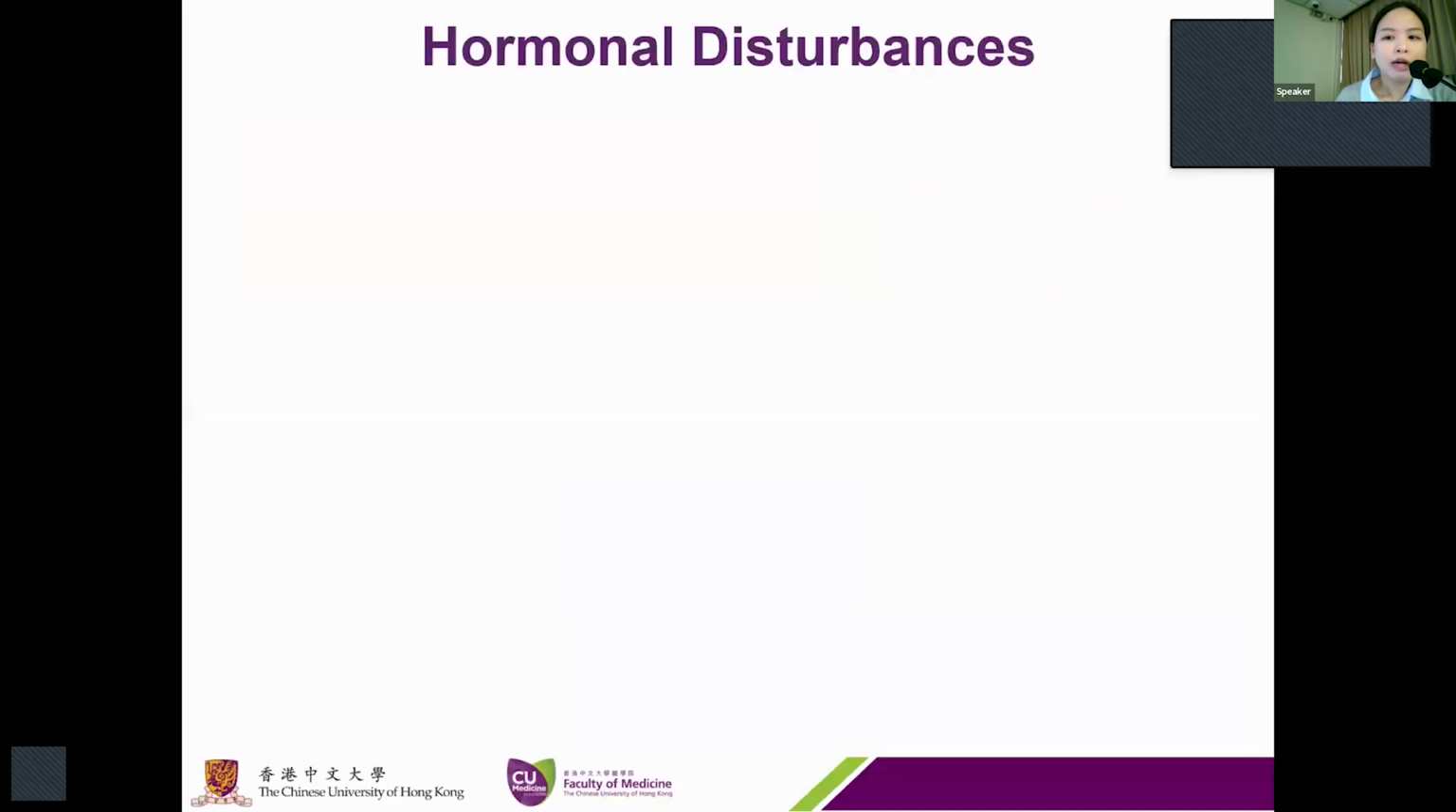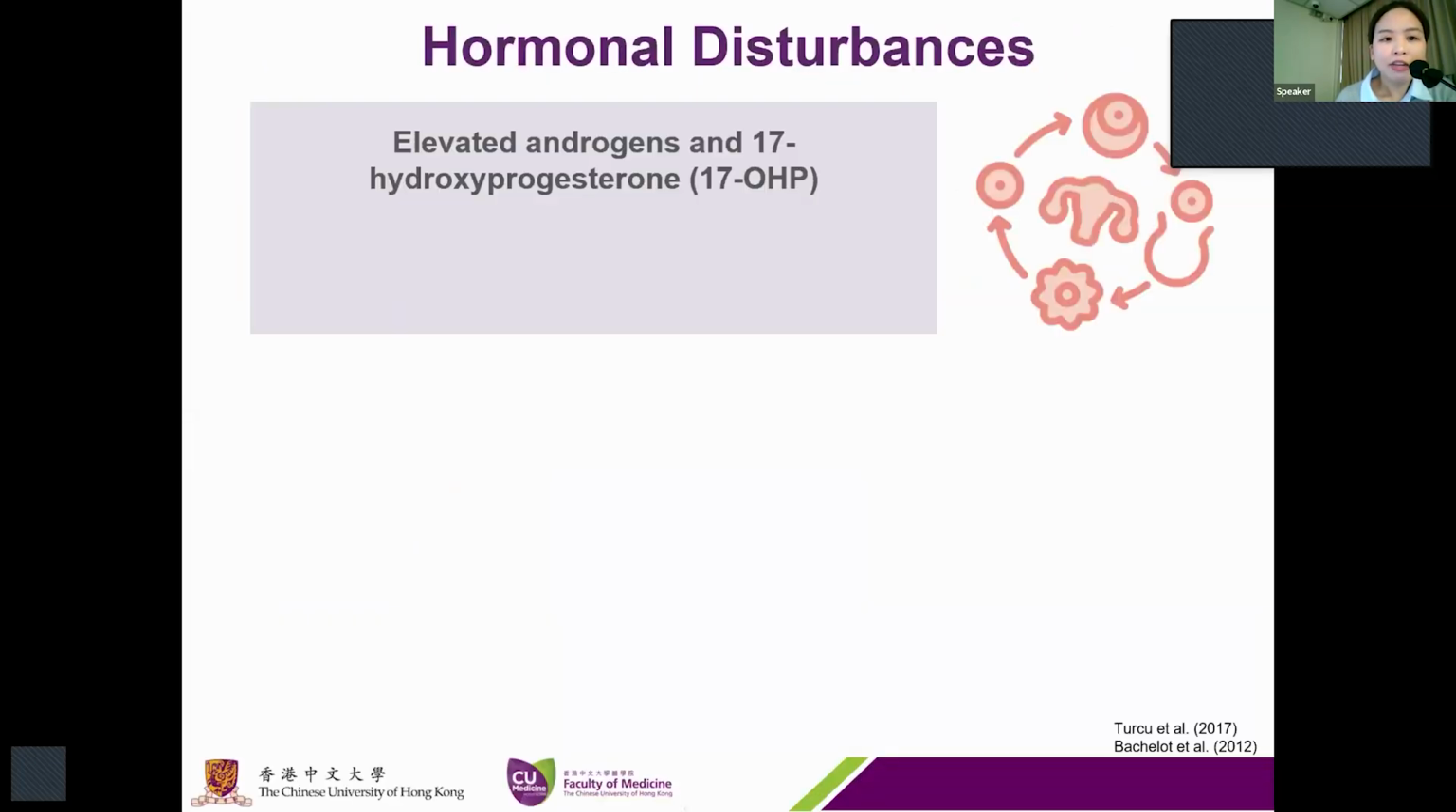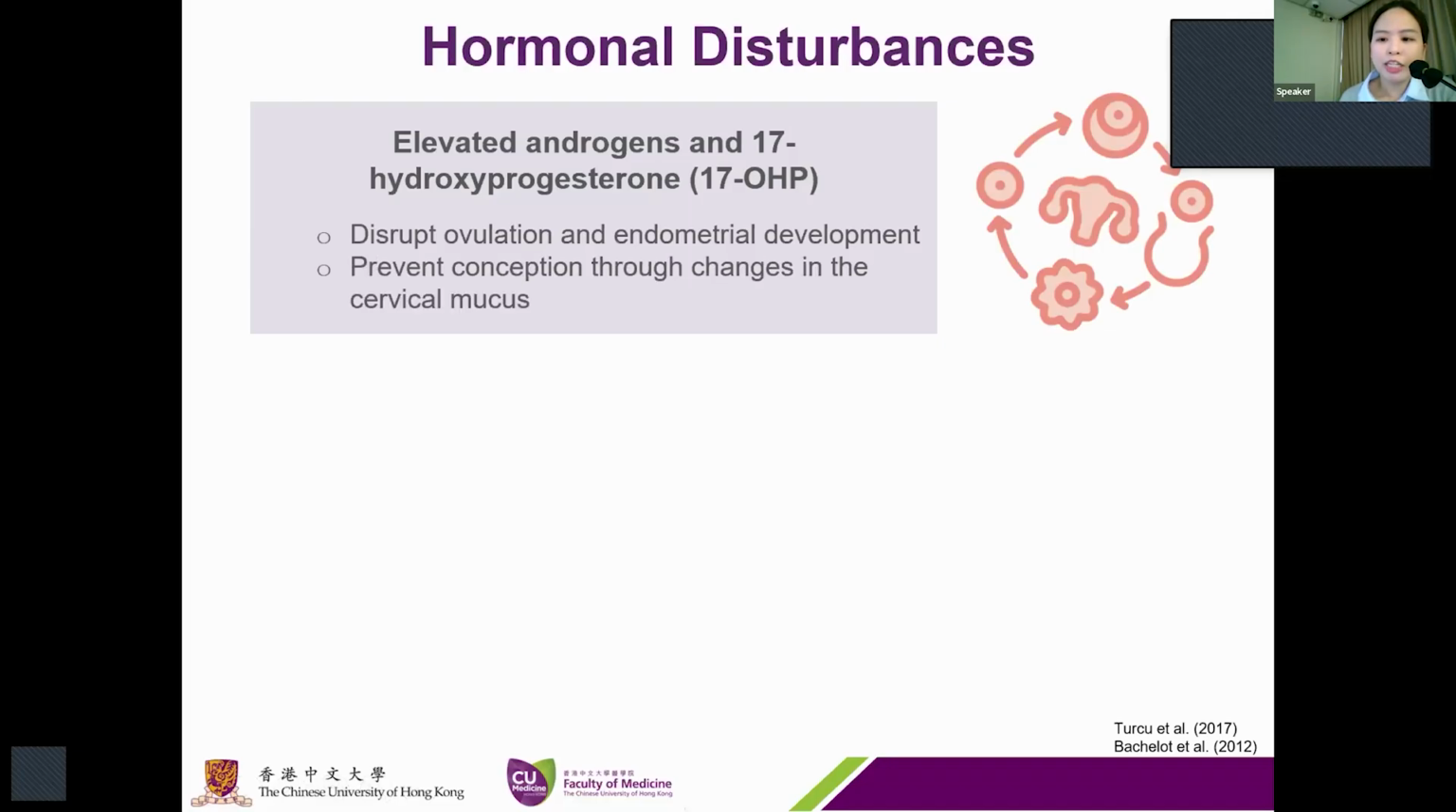So first of all, how does CAH cause hormonal disturbances? There is elevation of androgens and also 17-hydroxyprogesterone in CAH, which will interfere with endometrial development during the follicular phase of the menstrual cycle, and prevent conception through changes in the cervical mucus, effectively mimicking the contraceptive effect of progesterone-only pills.